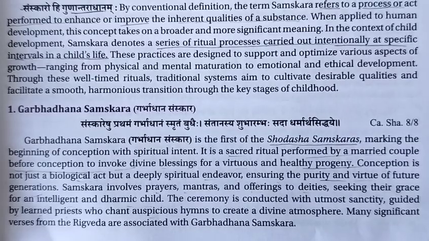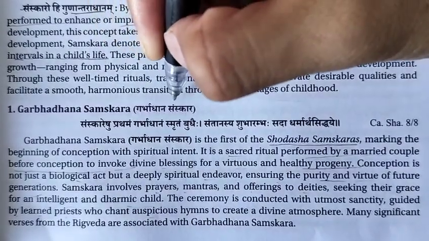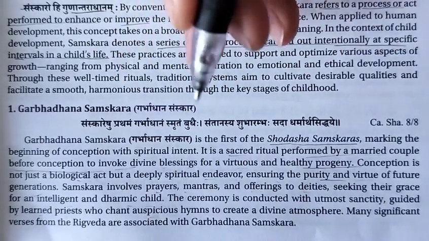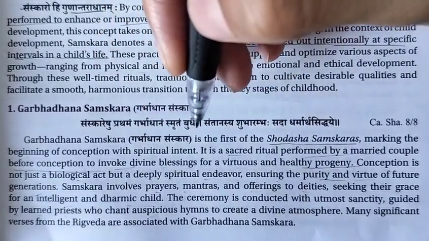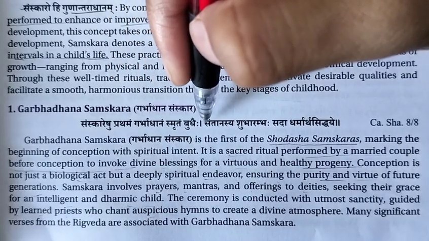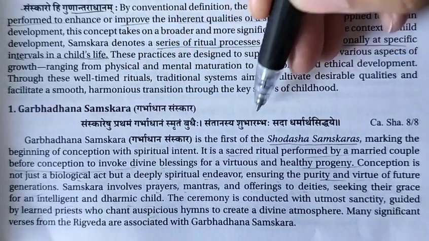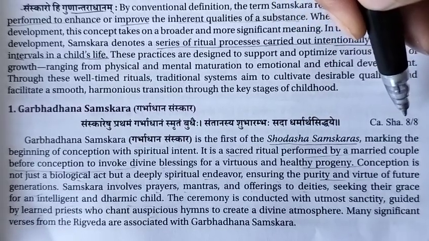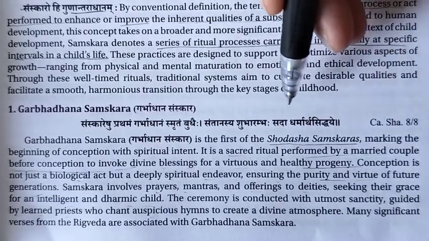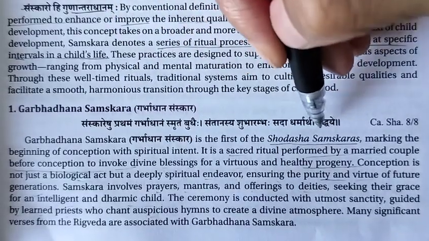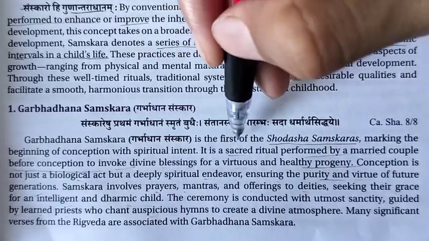We will start with the first samskar, that is the garbhadhan samskar. Shloka, if you learn it by heart it would be better for you. Samskareshu prathamam garbhadhanam smutam buddhehi santanasya shubharambha sada dharmartha siddhe. Chiraksharistan has been mentioned by it. This shloka has been given. Then what it says, we will see that garbhadhan samskar is the first of the Shodash samskar, right? Among the 16 samskar, it is the first samskar, right?